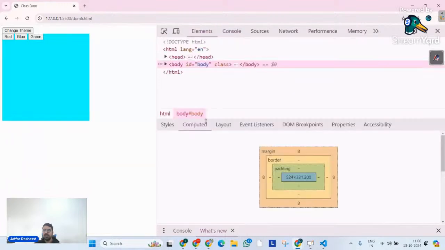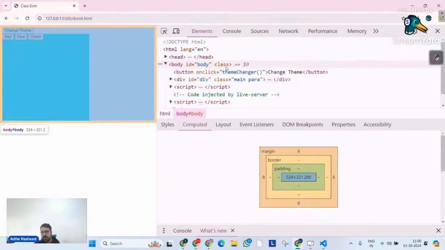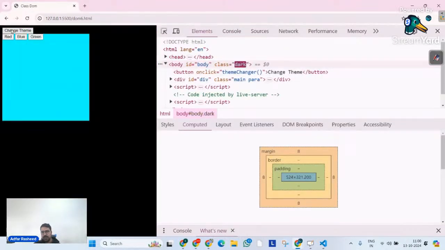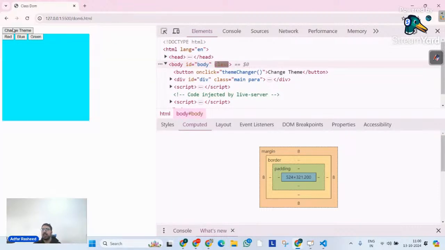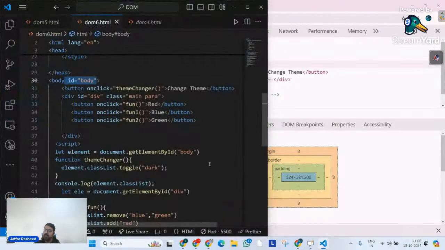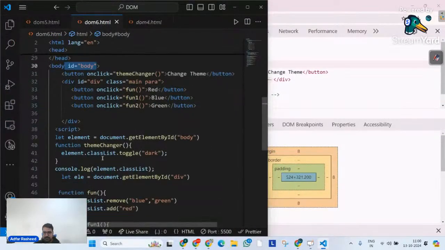But if I talk about these elements, let me go here to this particular thing. You can clearly see when I click on this, class dark is added. At the same time, when I again click on it, it simply removes the class. So what does toggle method actually mean? Toggle method simply means one thing. Check. Whenever this method is called, toggle, check: if dark is already available on the specified element, then remove it. If dark is not already available, then add it.